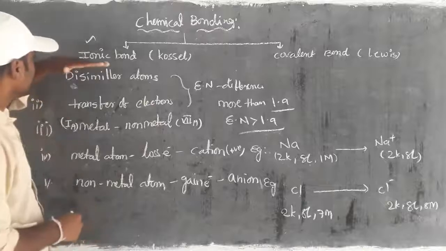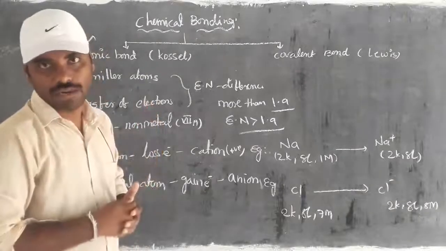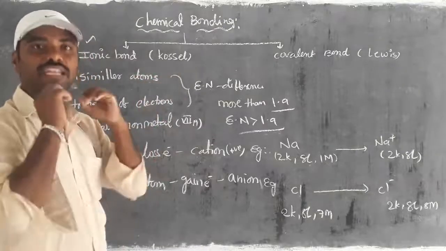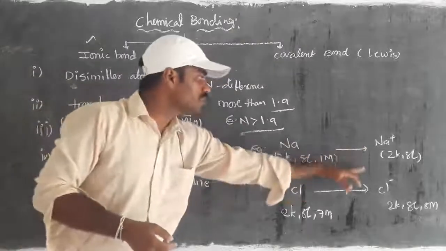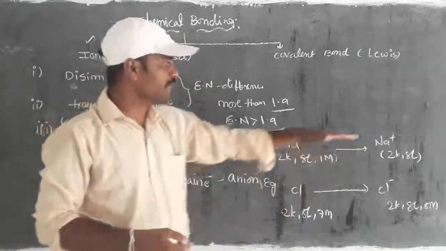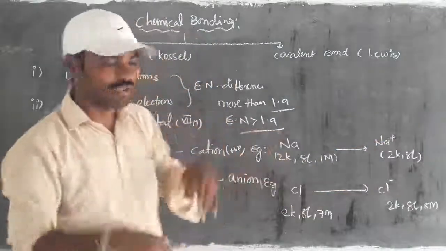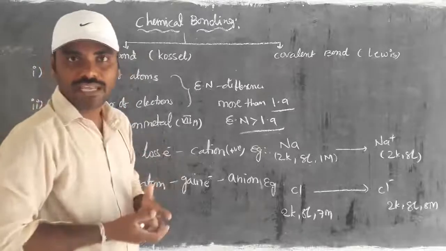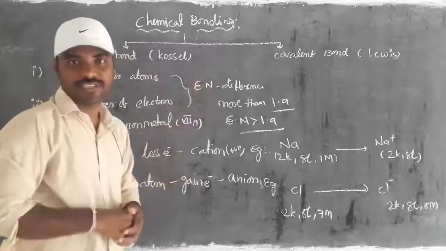Moreover, this ionic bond is also called an electrostatic bond, because the charges become neutralized between the oppositely charged species. Here a plus charge is there, here a minus charge is there, right? For that reason we also call the ionic bond an electrostatic bond. We are going to take a few examples to get clarity.